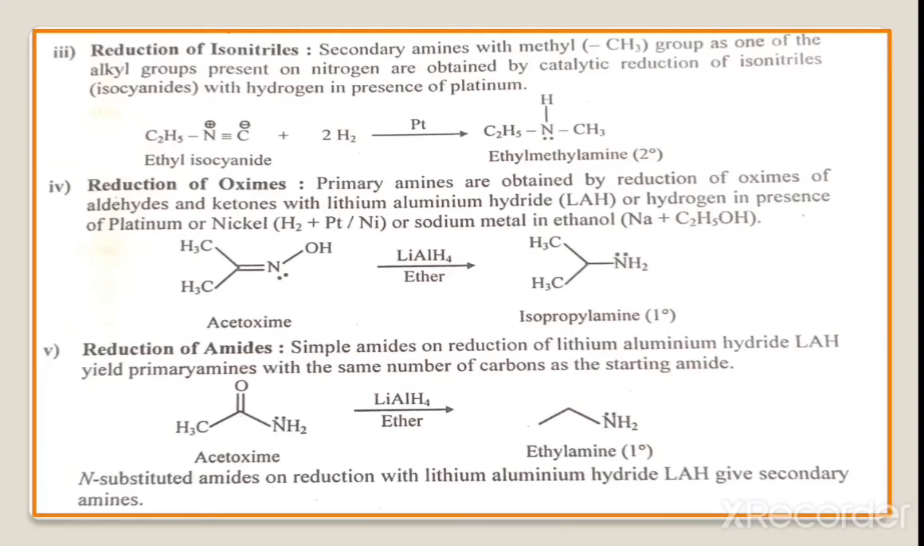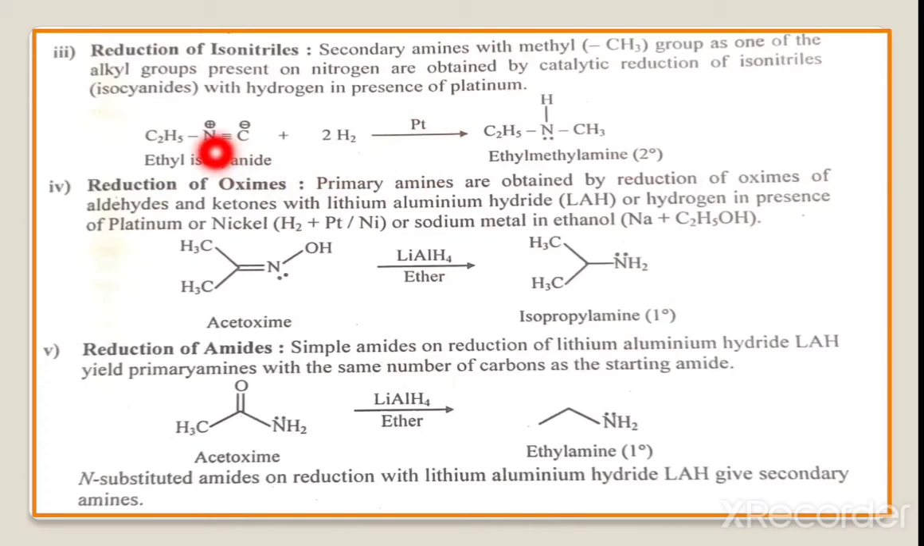Now then next, reduction of isonitrile. Next part of reduction, here the reduction of isonitrile. Isonitrile, that means N triple bond C. Now the secondary amines with the methyl group as one of the alkyl groups present on nitrogen are obtained by the catalytic reduction of isonitrile, or we call it isocyanides, with hydrogen in presence of platinum. Here C2H5 N triple bond C, that means ethyl isocyanide, plus twice H2 in presence of platinum.